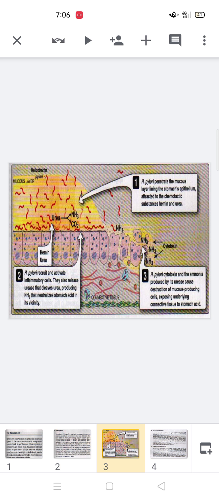Carbon dioxide is not so important, but the production of ammonia in large amounts makes the vicinity of the gut alkaline in nature, which favors the growth and pathogenesis of this microorganism.